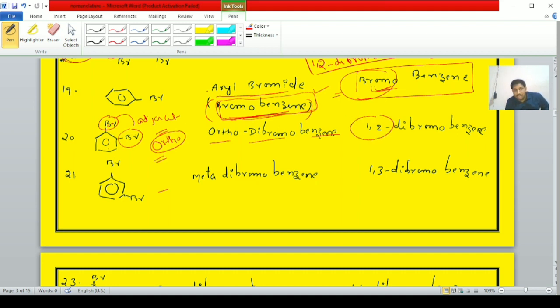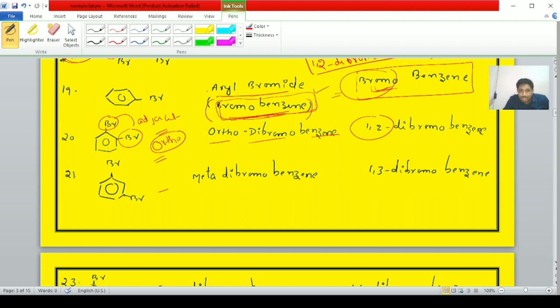Next student, the IUPAC name. Here on the first carbon a bromine atom is there, on the second carbon a bromine atom is there, hence it is known as 1,2-dibromobenzene. Concentrate, student: on the benzene ring two bromine atoms are present, that is ortho-dibromobenzene. It is the first carbon, it is the second carbon, hence the name of this compound is 1,2-dibromobenzene.